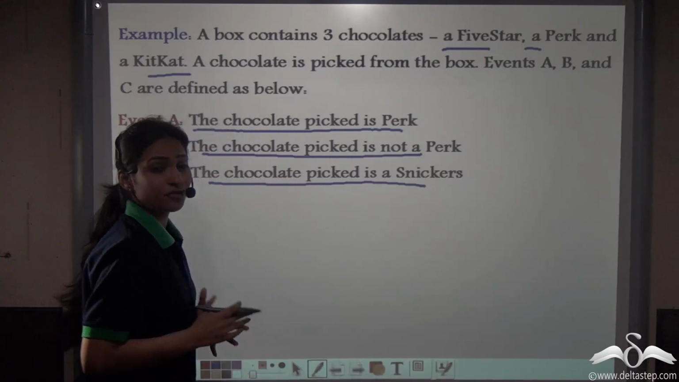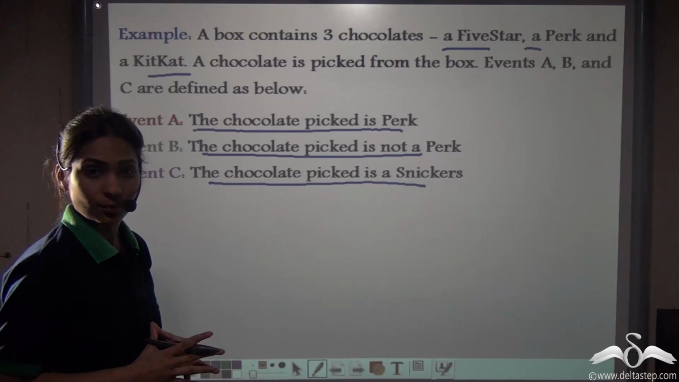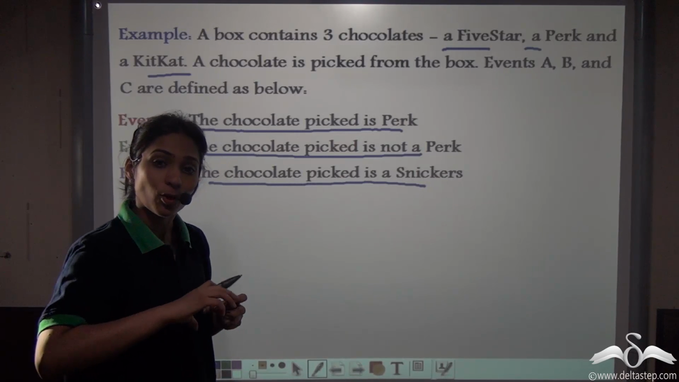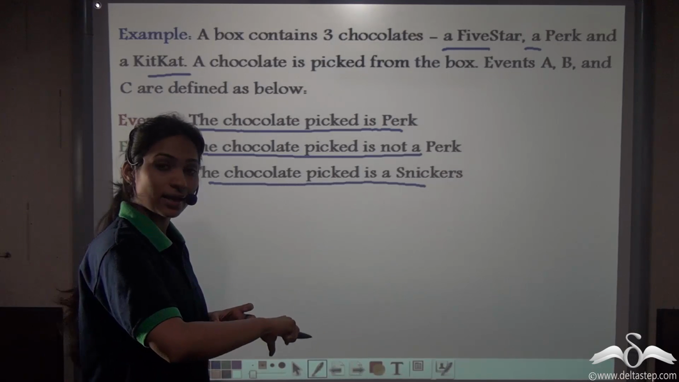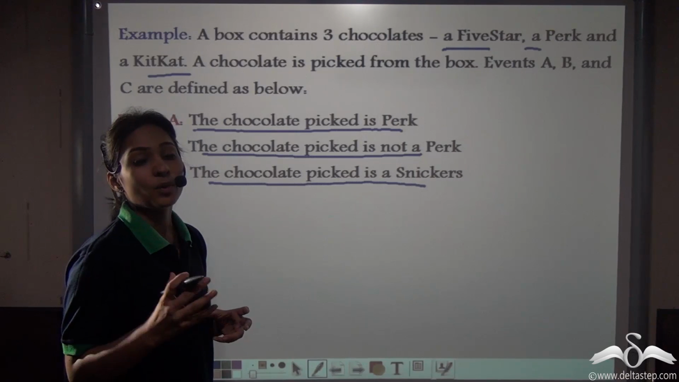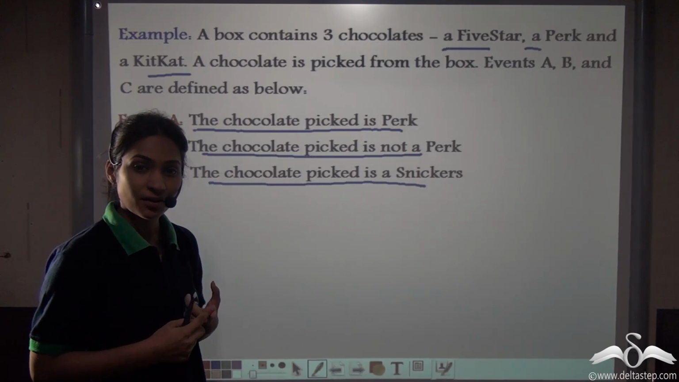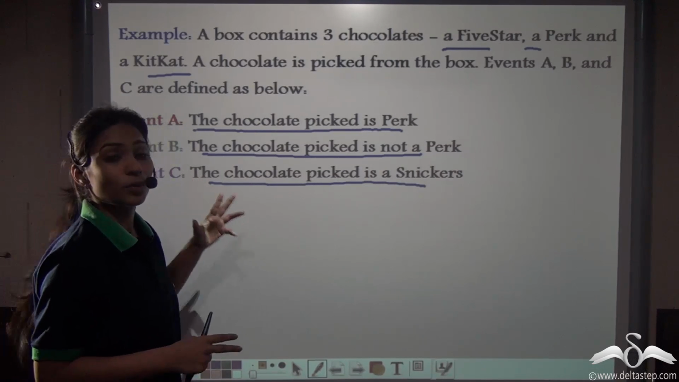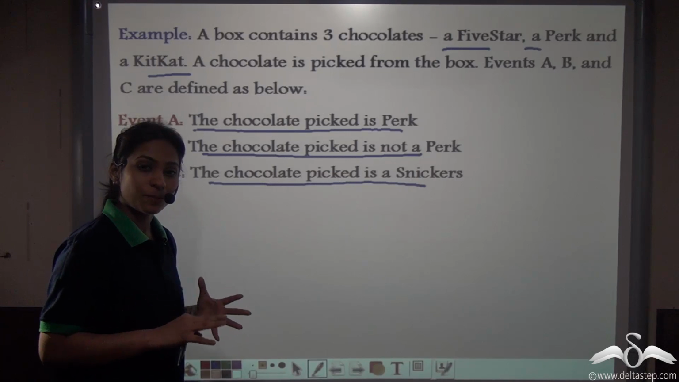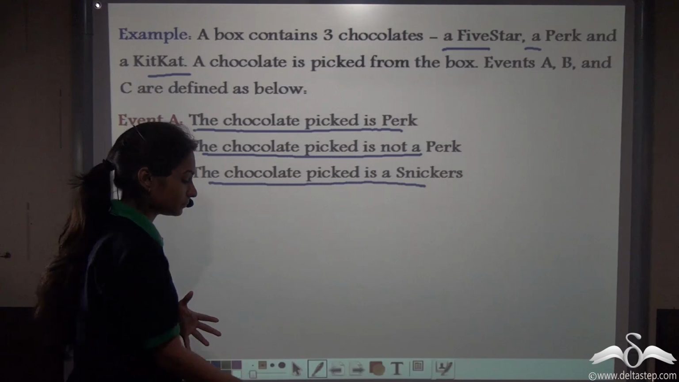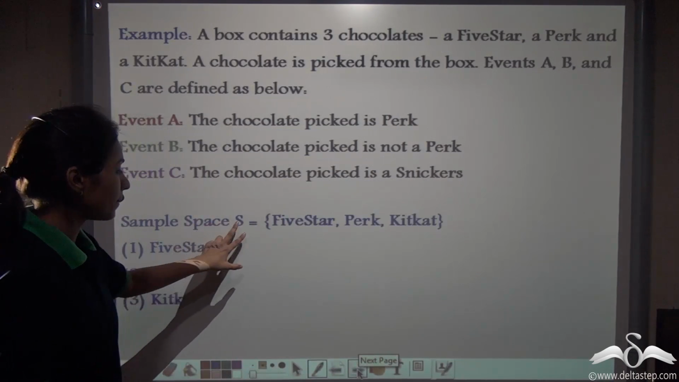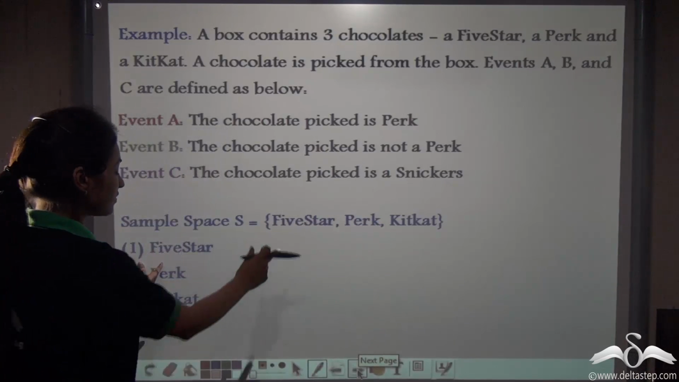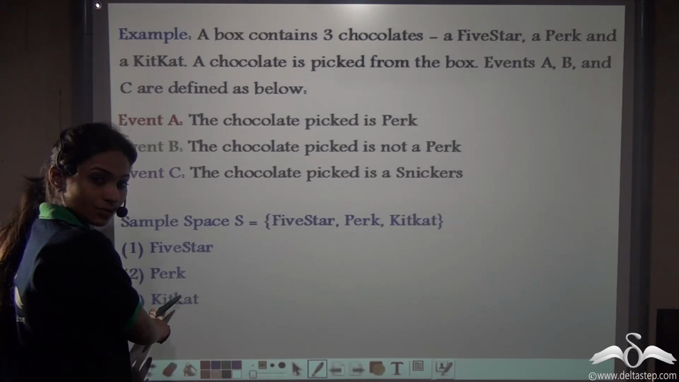Now first of all, if we have 3 chocolates in our box, a 5-star, a Perk and a Kit Kat, what can we do? We can find out the possible outcomes that we get after picking out the chocolate. What will be the possible outcomes? It can be a 5-star, it can be a Perk, or it can be a Kit Kat. Now what will be the sample space? Well, sample space is what we call possible outcomes. So the sample space S is 5-star, Perk and Kit Kat. Now we have numbered 5-star as 1, Perk as 2 and Kit Kat as 3.